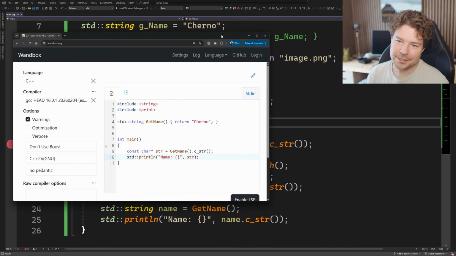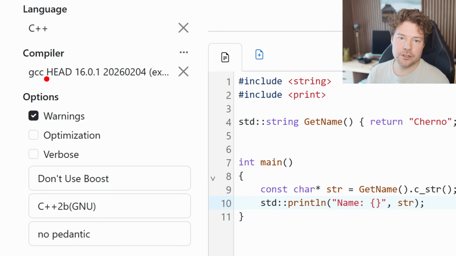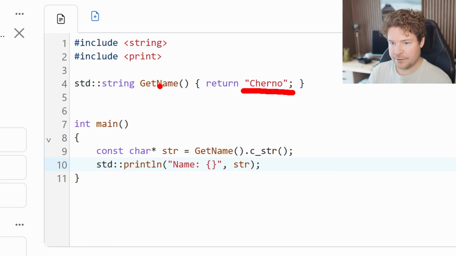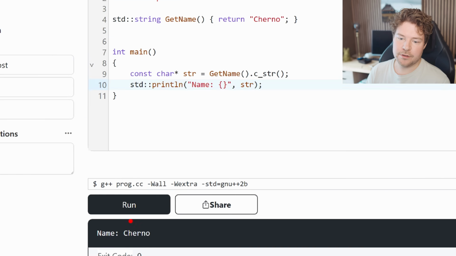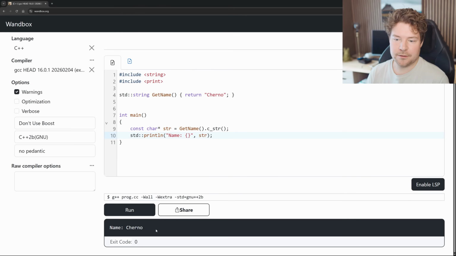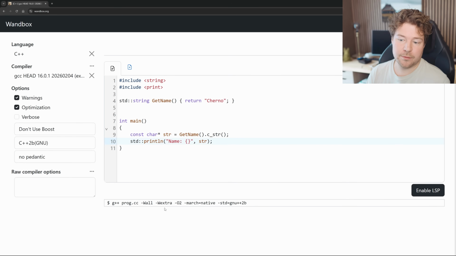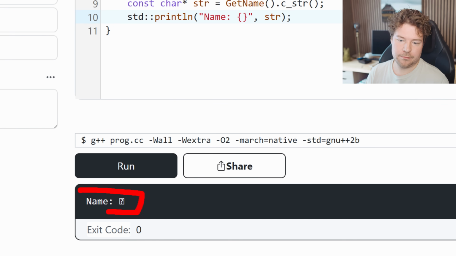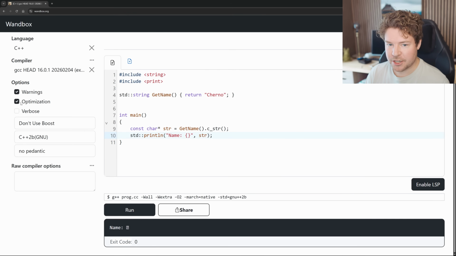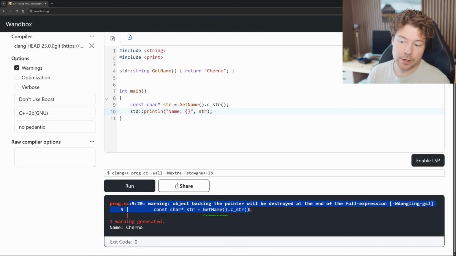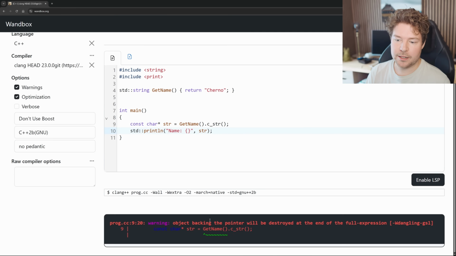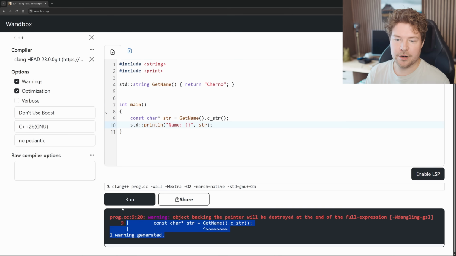However, this is where it gets fun. If we have a look at GCC, same exact code, we have this being returned, we're doing .cstring, and then here in fact is our const char pointer string that we're taking out and printing. The result is, well, it says Cherno. If we turn optimization on and we run it again, we get a different result. Name, I don't know. But with optimization off, name is Cherno. What about Clang? Here's Clang. Let's run that. We get a warning, which is nice, but it still prints correctly. Let's try optimization on. Again, same warning, and it didn't actually run, so maybe it crashed.